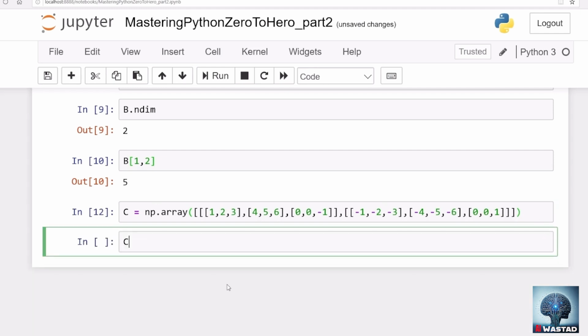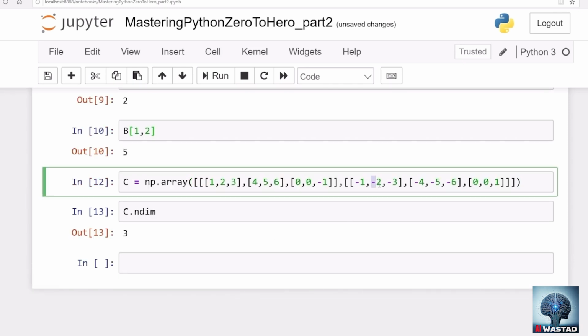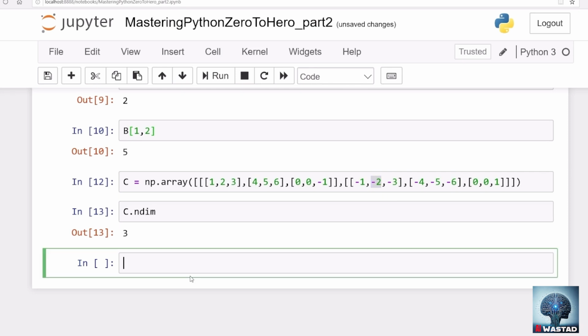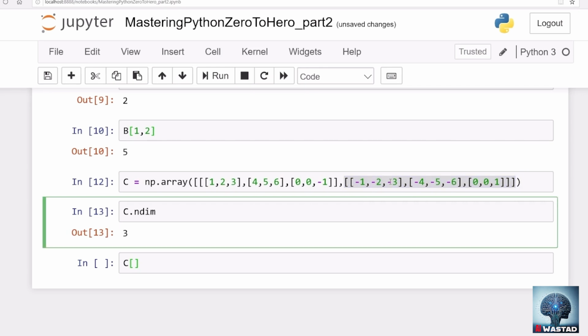So now if you check C.ndim, that is 3. If you, for example, want to access a particular element, what should you do? First of all, you select one of the 2D arrays. There are two 2D arrays. So this is the first 2D array, and that's the second 2D array. And if you want to access this particular element, which is -3,